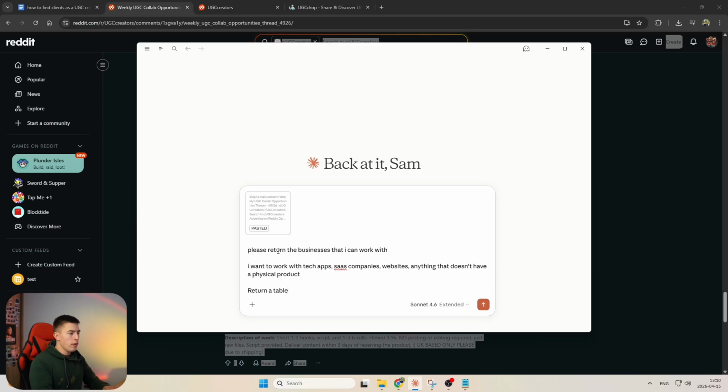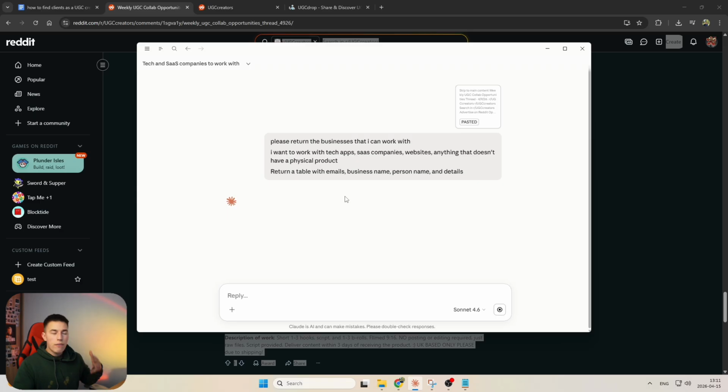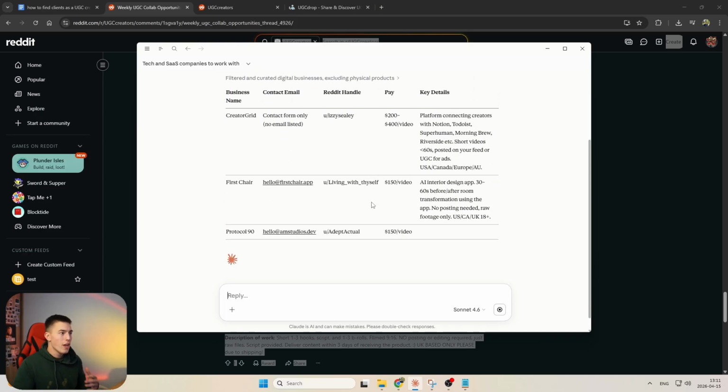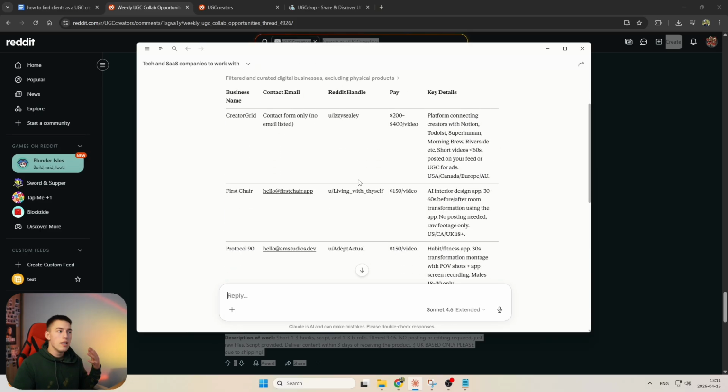Return a table with emails, business name, person name, and details, right? And this way, you'll have a lot of options that are related to you, to your work, to whatever you want to work with. Instead of scraping every possible client, every business that's out there in the world, and reaching out to everybody, you'll be able to select businesses that you actually want to work with, that actually pay a lot, and that you can deliver the results for.